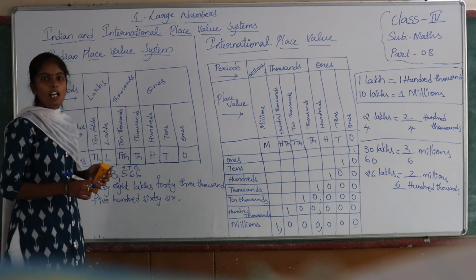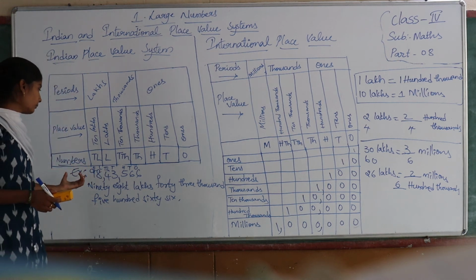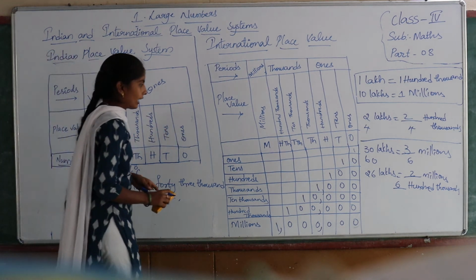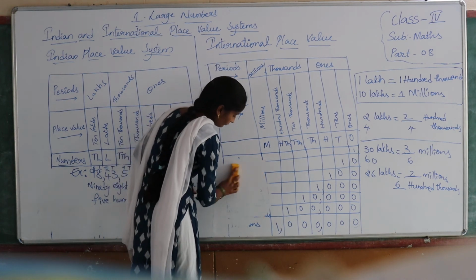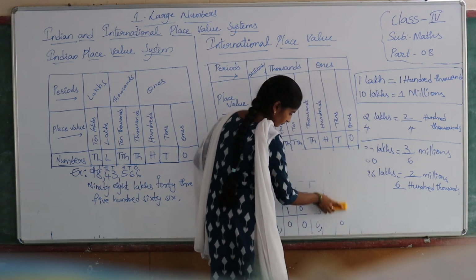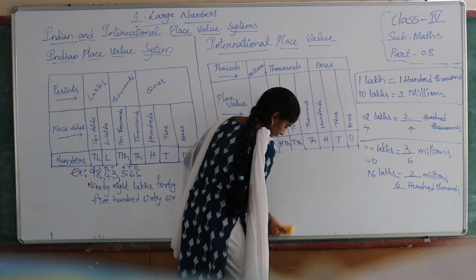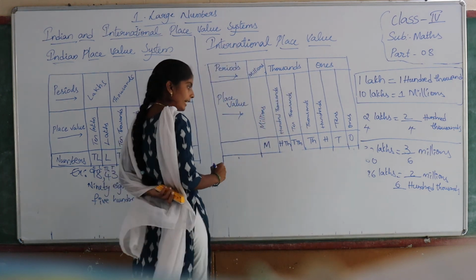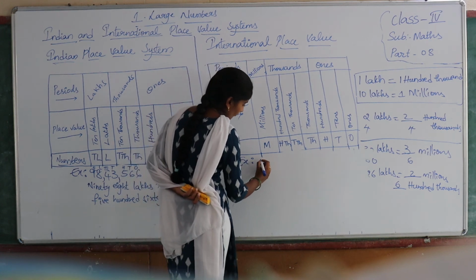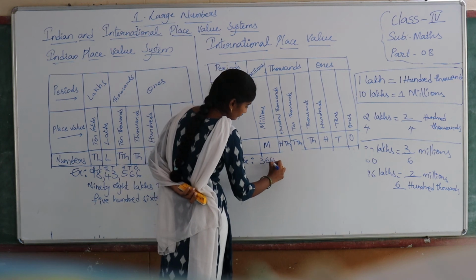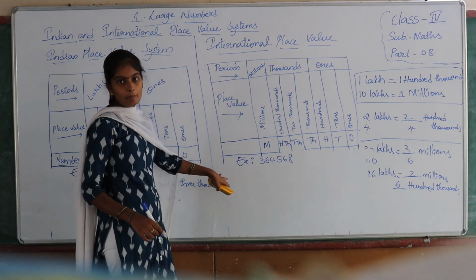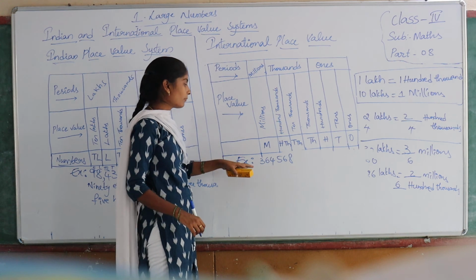Now we will discuss how to write the number names and how to put commas for 6 and 7-digit numbers in the international place value chart. See, take an example of a 6-digit number first. So I have written one 6-digit number. But in the international system, how will you write this?